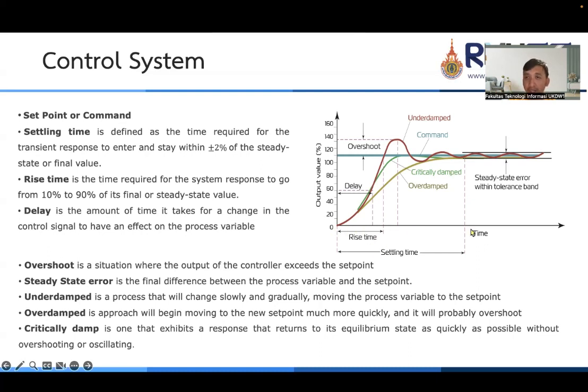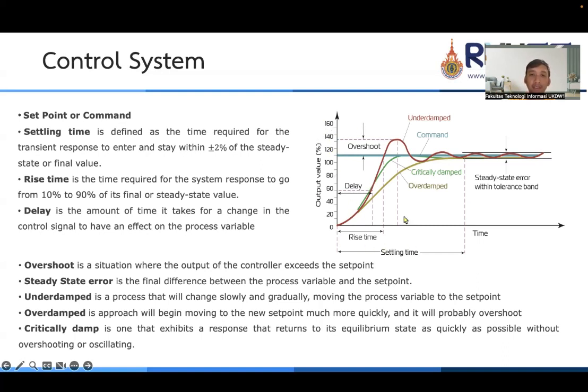For the x-axis, we have time, and for the y-axis, this is the output value, and we display it in percent value, 0% until 160%.